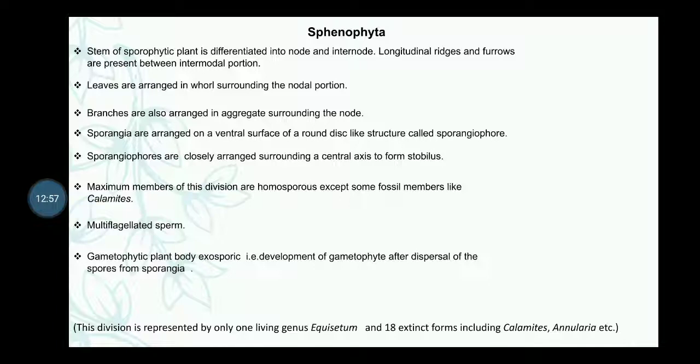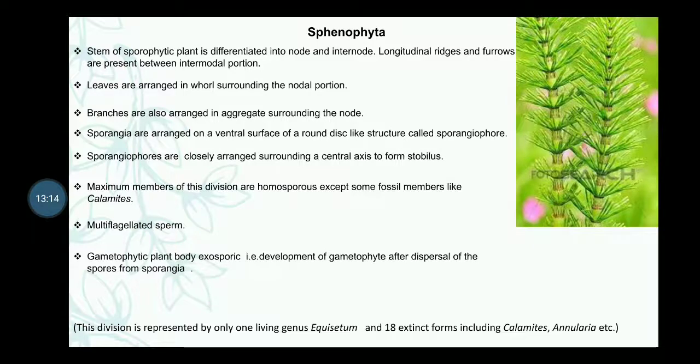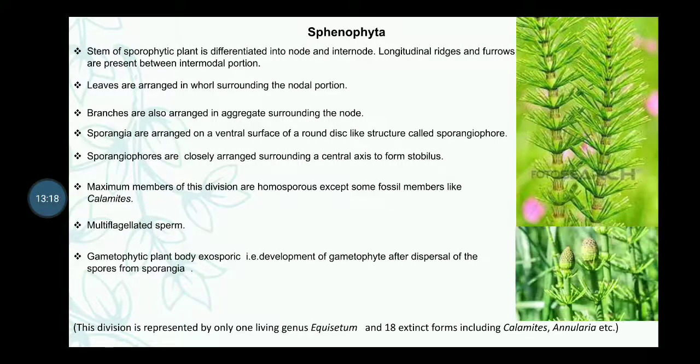Interestingly, the division is represented by only one living genus, that is Equisetum, and has 18 extinct forms including Calamites, Annularia, etc. That is the morphological picture of Equisetum, and that is the strobilus or strobili of Equisetum.